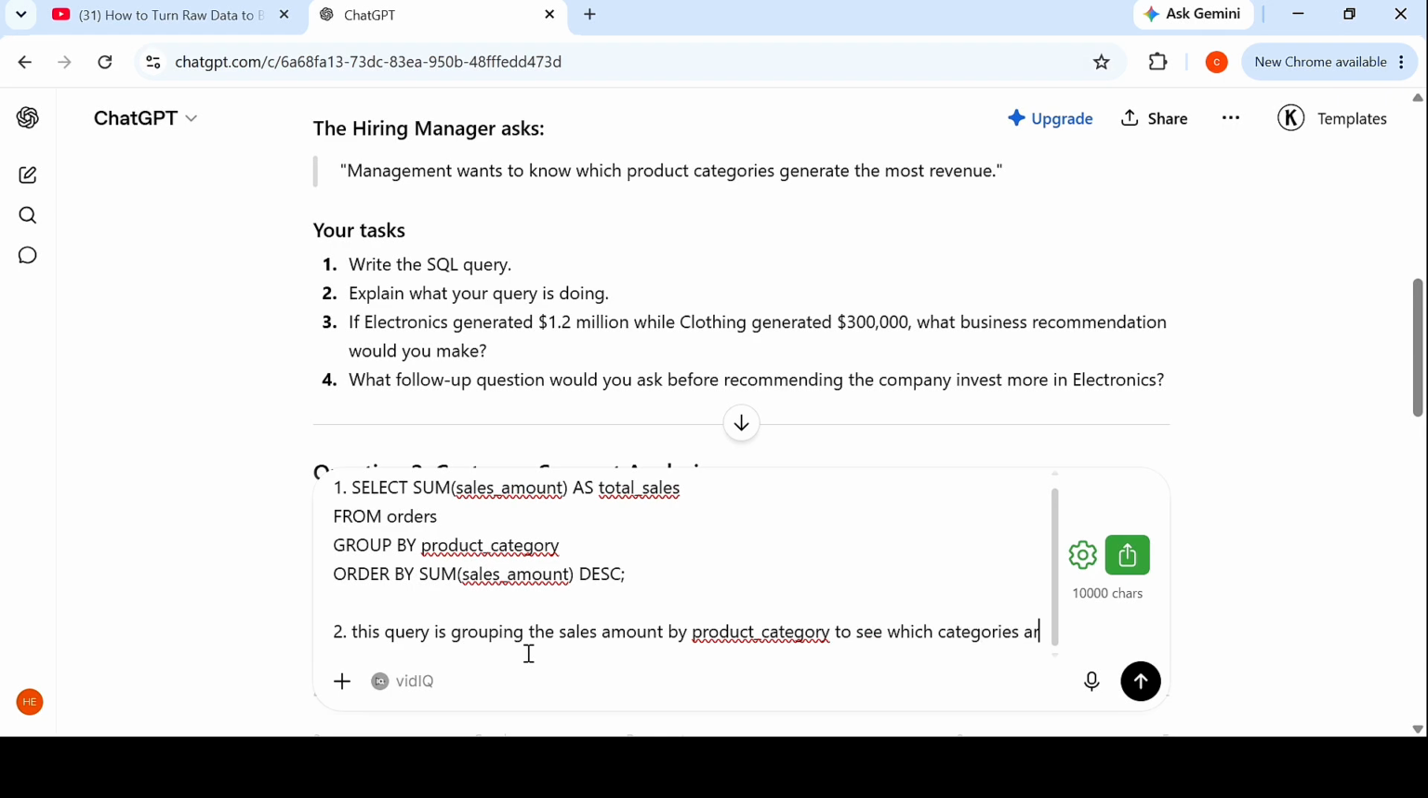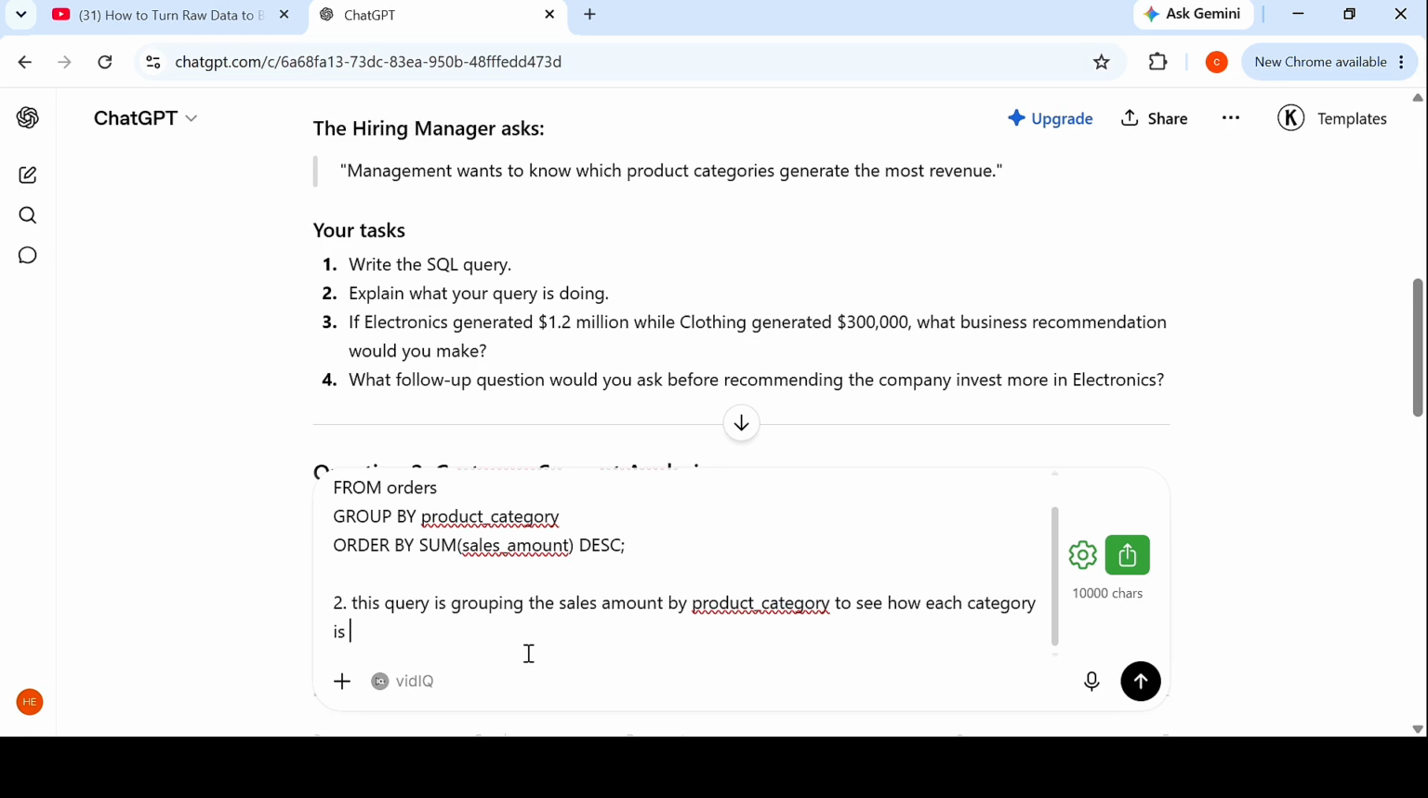This is exactly how you'll be talking through your SQL interview. Now, because I'm not talking, in this case I'm using AI, so I have to write it out. So I'm saying this query is grouping the sales amount by the product category to see how each category is performing in terms of sales. Now, let me quickly explain this query for those who might not understand.